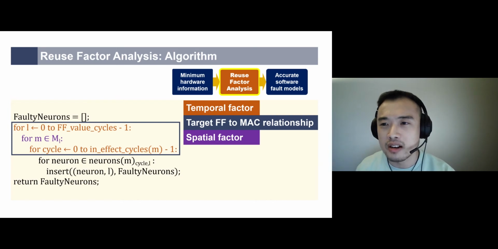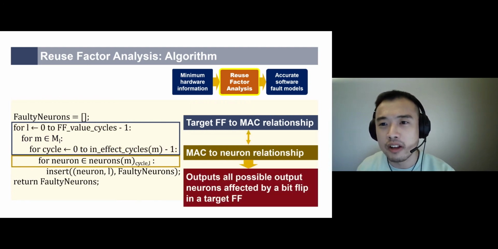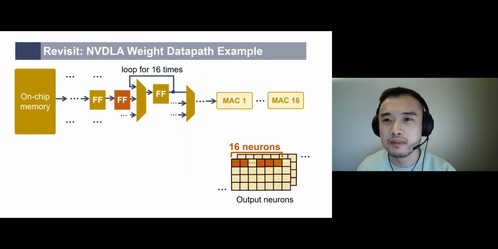The spatial factor accounts for the case where one flip-flop value is used by many MAC units in parallel. Reuse factor analysis also captures MAC to output neuron relationships. So by walking through these loops, reuse factor analysis connects flip-flop to MAC unit relationships with MAC unit to output neuron relationships. Therefore, it creates a connection from bit flips in flip-flops directly to the position of faulty output neurons.